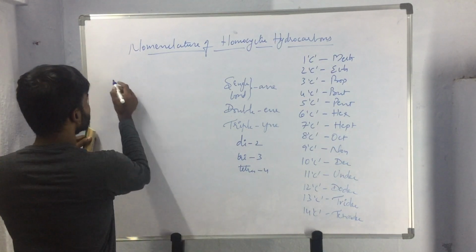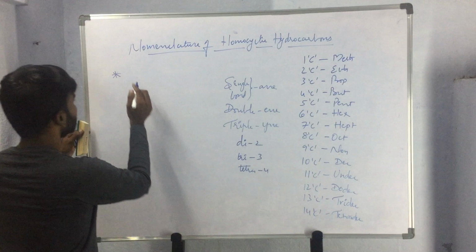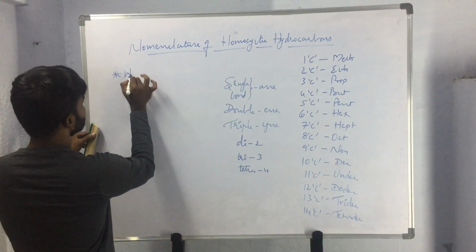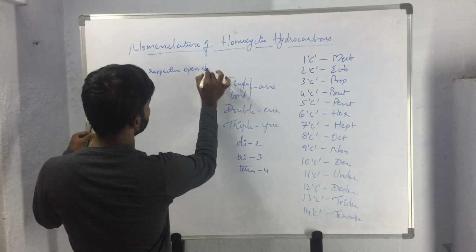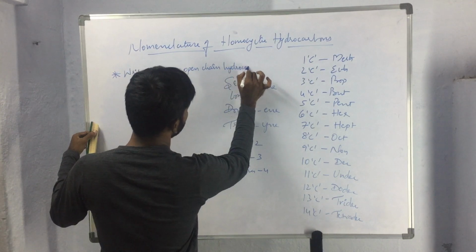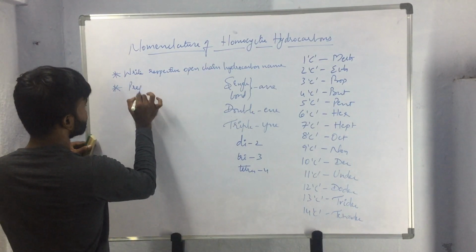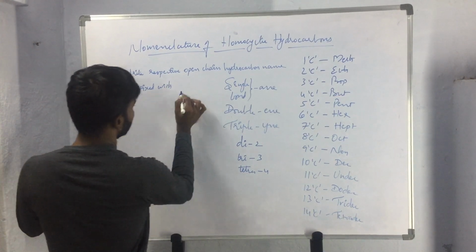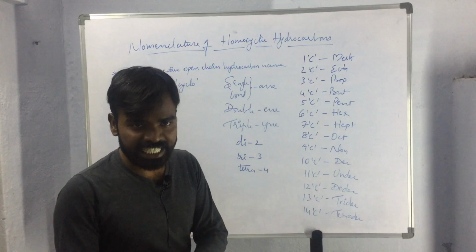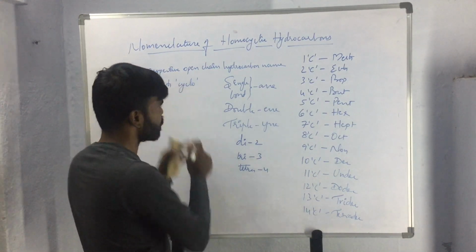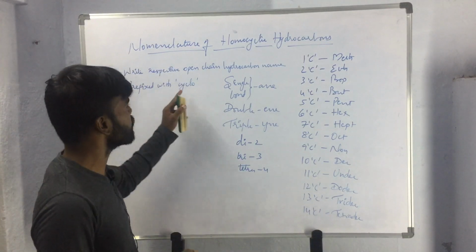We have to keep in mind that to name a simple or single closed ring system, we have to write the respective open chain hydrocarbon name, and this name has to be prefixed with the word cyclo.